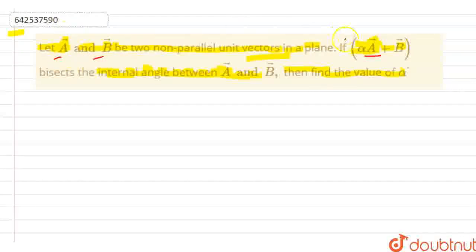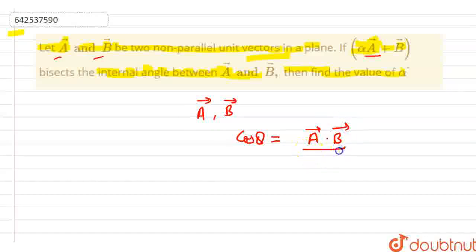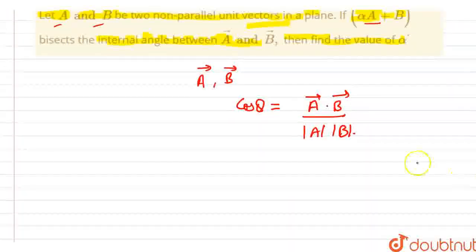So it means the angle formed by these is equal to the angle formed by these vectors. Before solving the question, you should learn a concept, which is the angle between two vectors, let's say a vector and b vector. The angle between two vectors is given by cos theta, equal to a vector dot b vector divided by magnitude of a vector multiplied by magnitude of b vector.